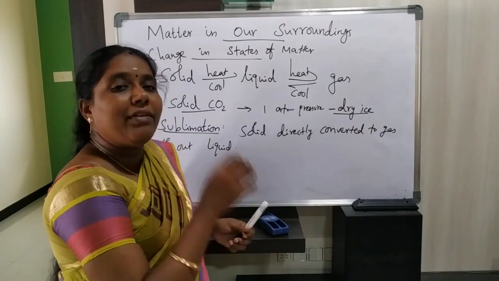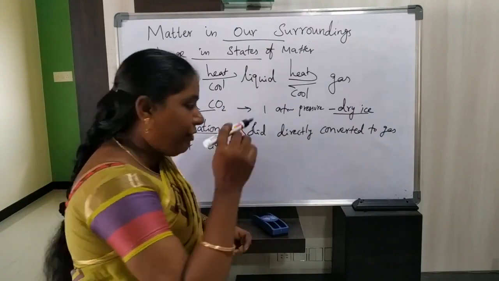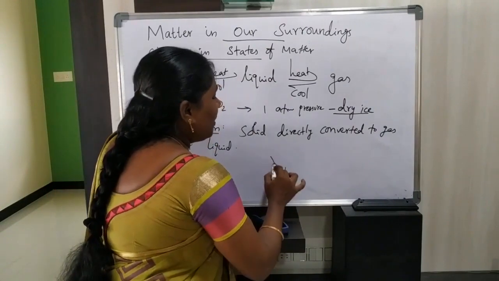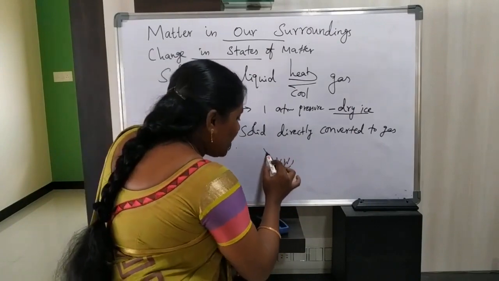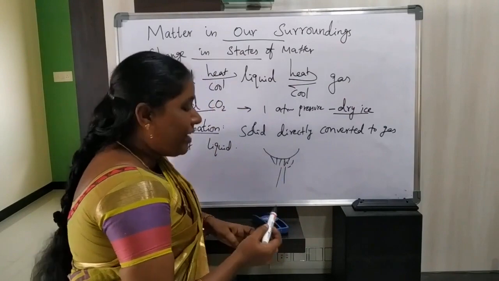In your book you have an activity for this. You take one burner and one china disc. What is this? It is a china disc.